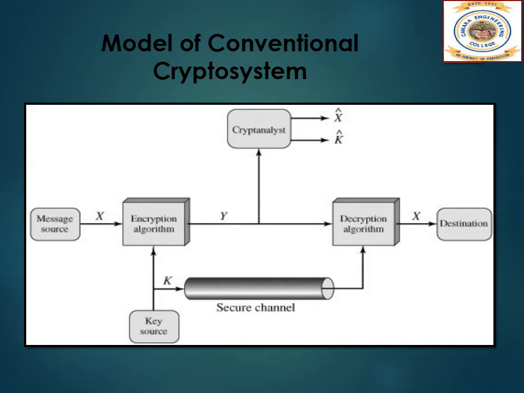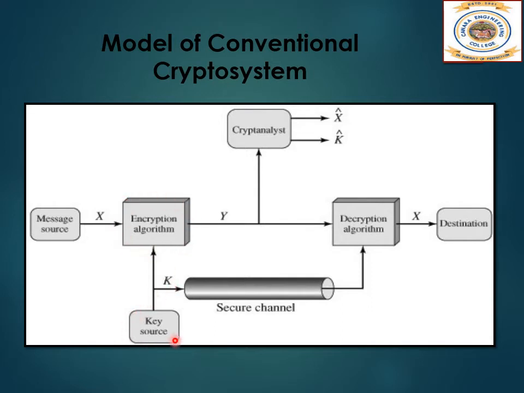Let us take a closer look at the essential elements of symmetric encryption schemes using this figure. Here you can see a source produces a message, or plain text. Now this plain text is converted to an unintelligible text, or ciphertext, using the encryption algorithm.